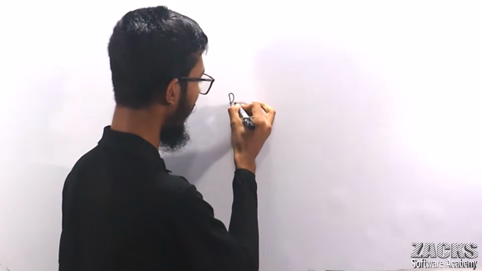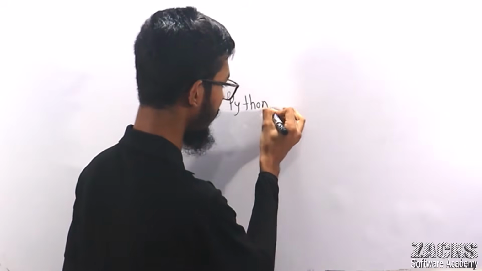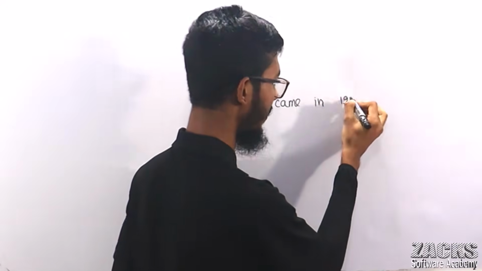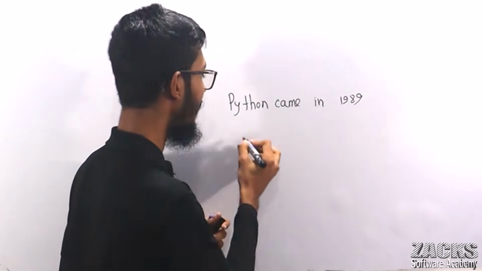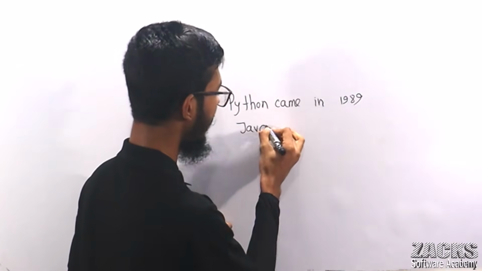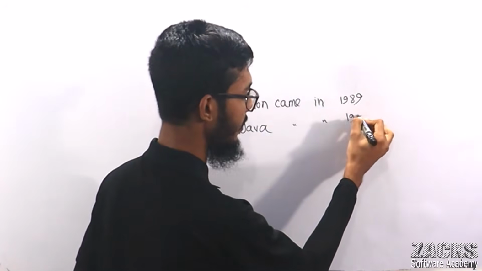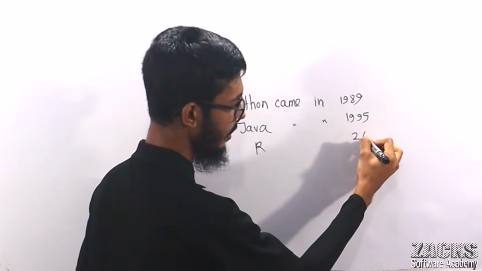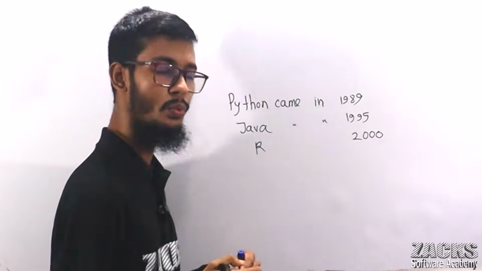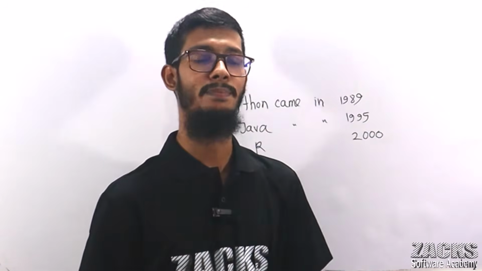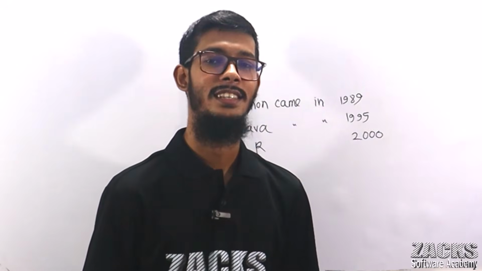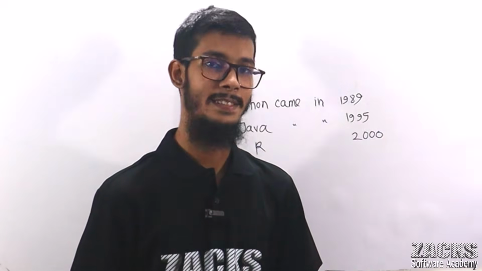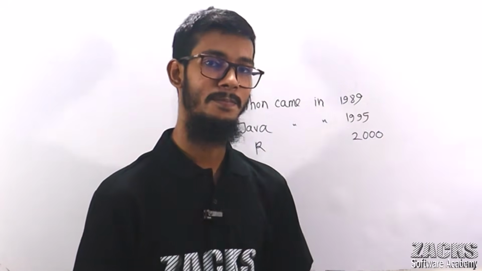For example, this is your Python. Python came in, for example, 1989, right? Consider your Java came in 1995, right? Your R came in like 2000, right? But why is everyone learning Python nowadays? Do you think the Python we are using nowadays is the oldest one?